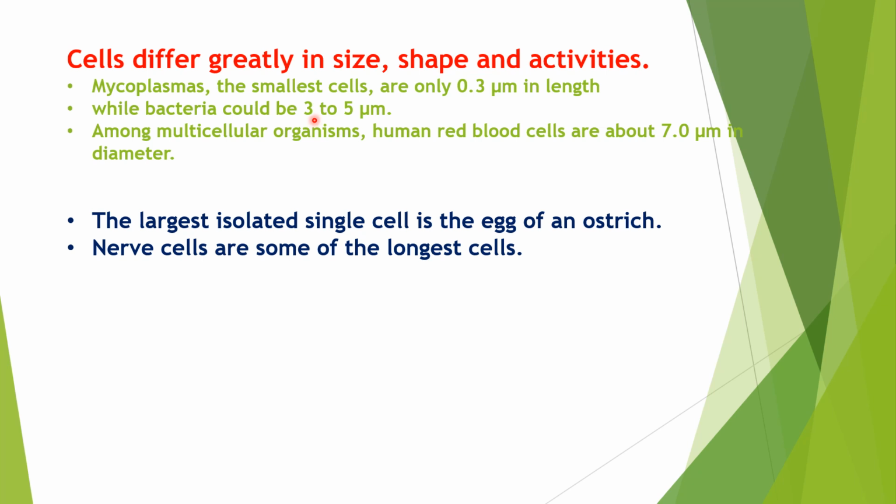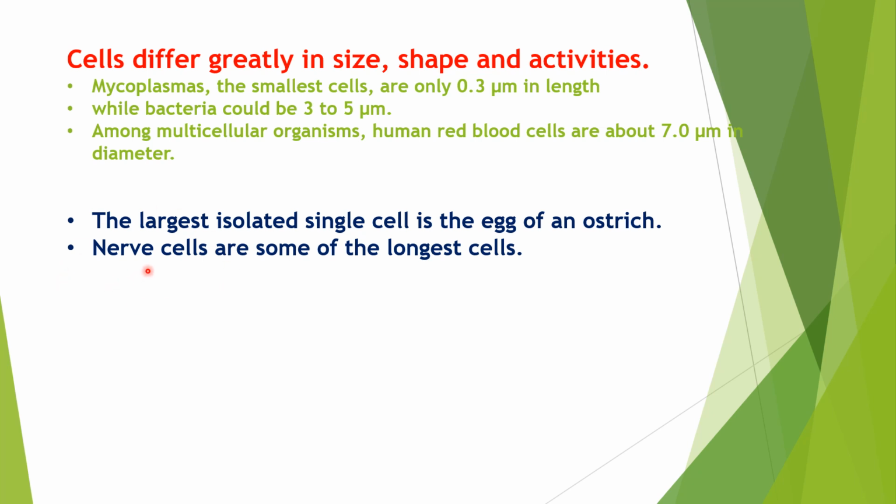If you observe multicellular organisms, for example, the human RBC is about 7 micrometers in diameter. Whereas the egg of an ostrich is the largest isolated single cell. Remember this point. If you consider the longest cell, nerve cells can be considered the longest cells in our body.